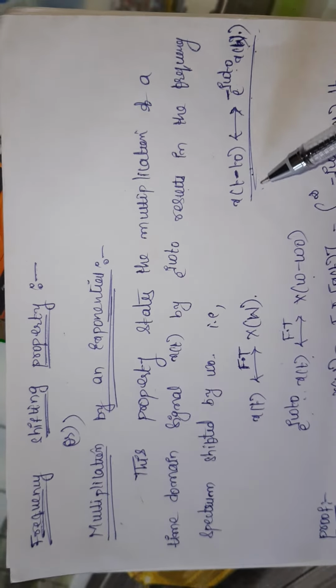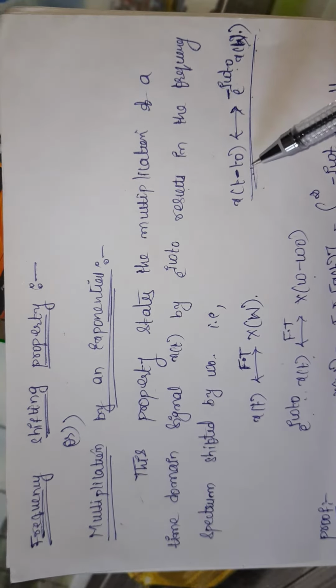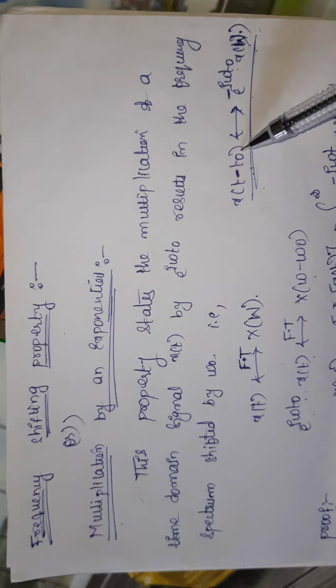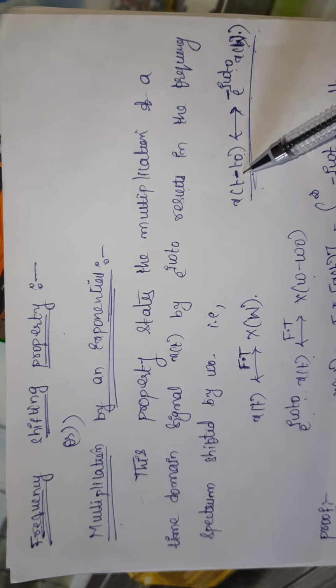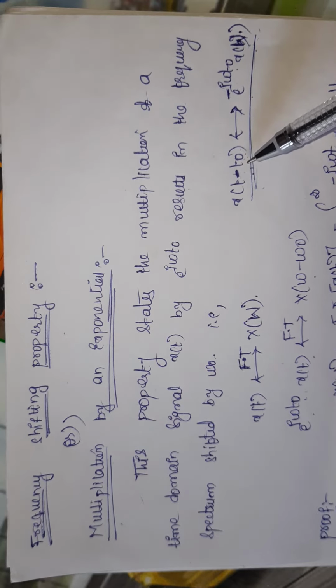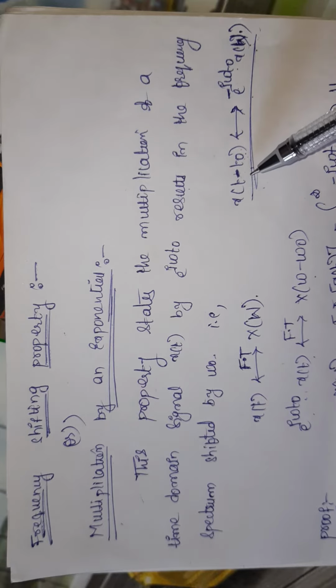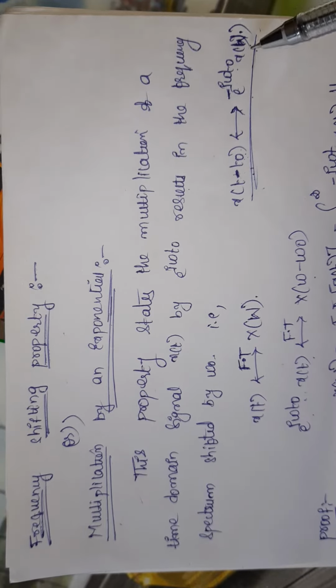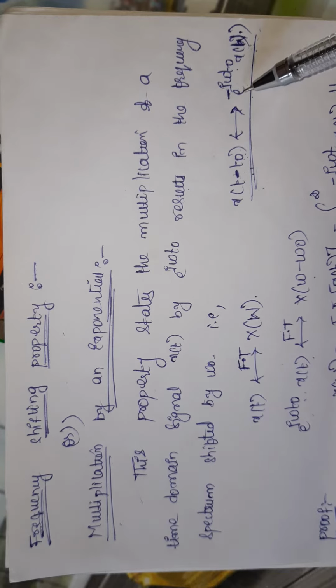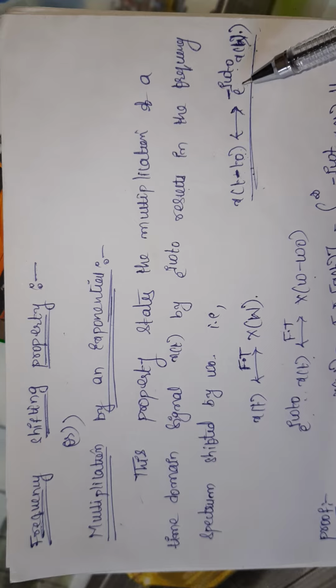In the time shifting property, the signal in the time domain is shifted to the right side by t naught seconds. If I write plus t naught here, then the signal shifts to the left side. So when the signal is shifted in the time domain, what is the change in the frequency domain? The signal spectrum is multiplied by the exponential e power minus j omega t naught.